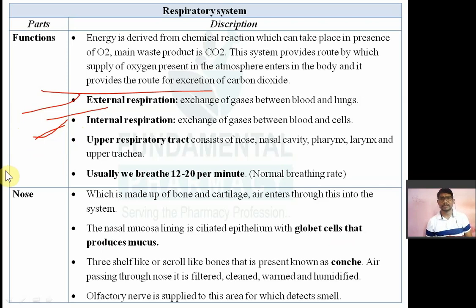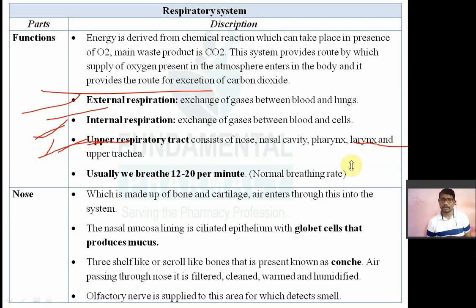Now the organs of the respiratory system are divided into two parts. The first part is the upper respiratory tract, which consists of the nose, nasal cavity, pharynx, larynx, and upper trachea.